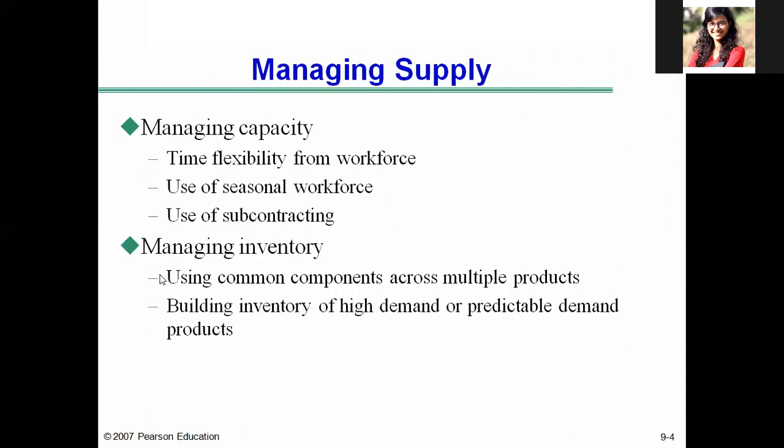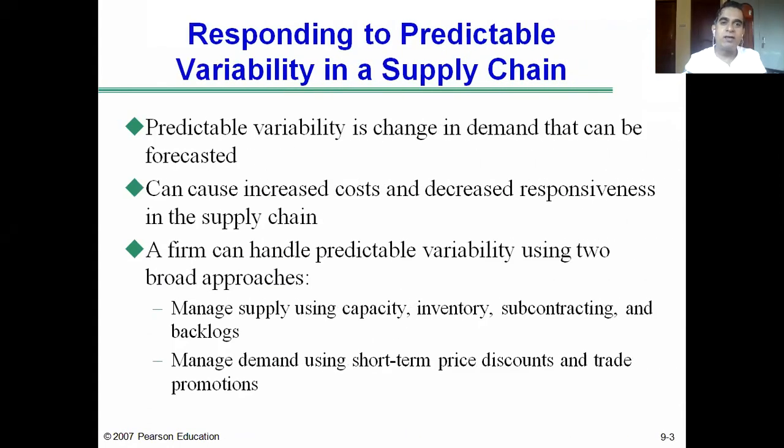Okay, so I'll take a quick recap of what we are exactly learning: responding to predictable variability in supply chain. For some products like soft drinks, there is very high demand during summer and very low demand during monsoon and winter. So how does the company meet the demand during summer, for example, for soft drinks? This is called predictable variability. The change in demand during summer for soft drinks is fairly predictable. It can be fairly forecasted or estimated.